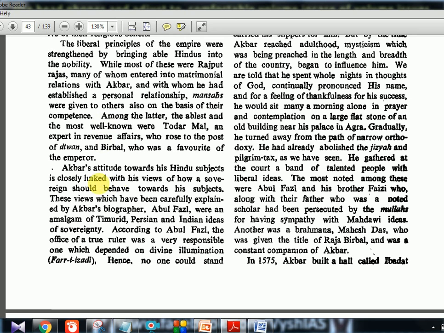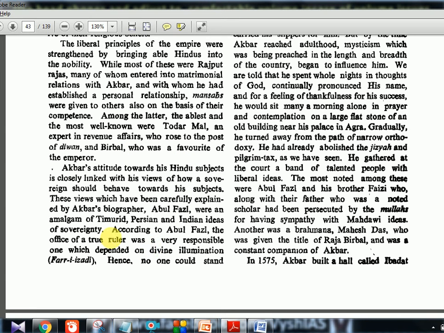Now, Akbar's attitude towards his Hindu subjects is closely linked with his views of how a sovereign should behave towards his subjects. These views have been carefully explained by Akbar's biographer Abul Fazl. Okay, so you see, all these are Navaratnas. Okay, Todarmal, Birbal, and Abul Fazl. So all these people, slowly they are being introduced to us.